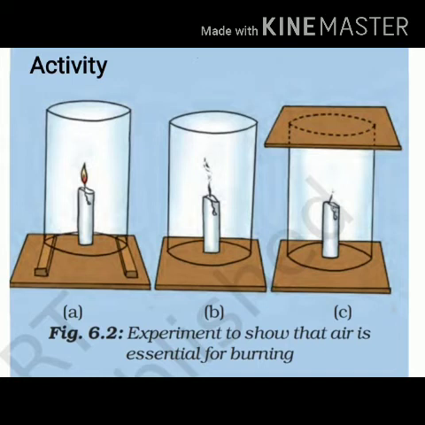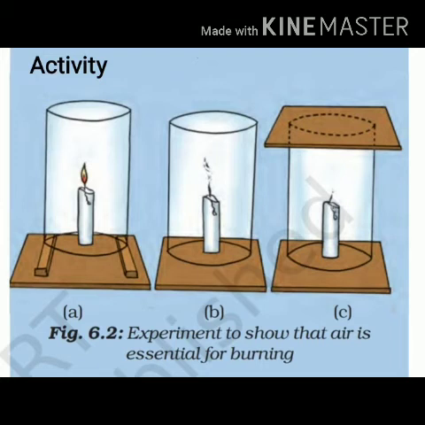In the second case, we are going to place the chimney directly on the table, and so the passage from the bottom will be blocked and air will pass only from the top of the chimney. In the third case, we are going to block the air passage from the bottom as well as from the top by covering the top with the help of a plate.